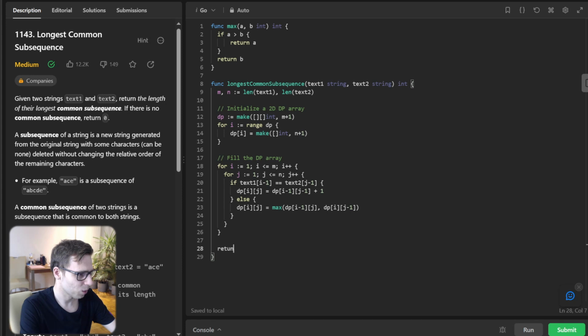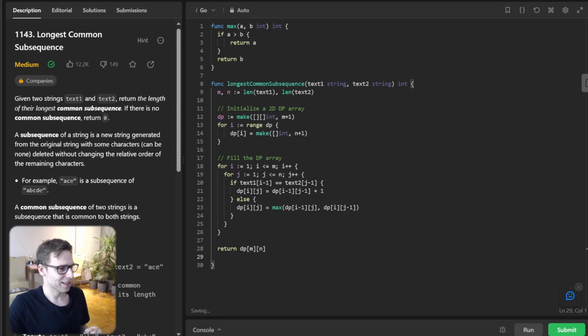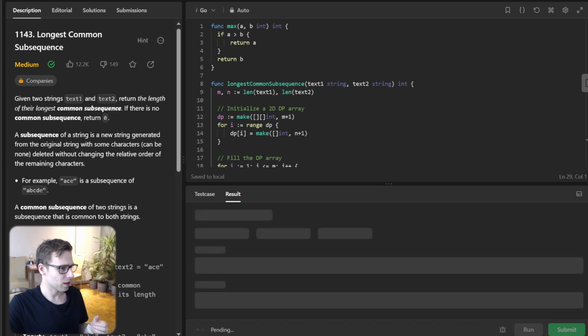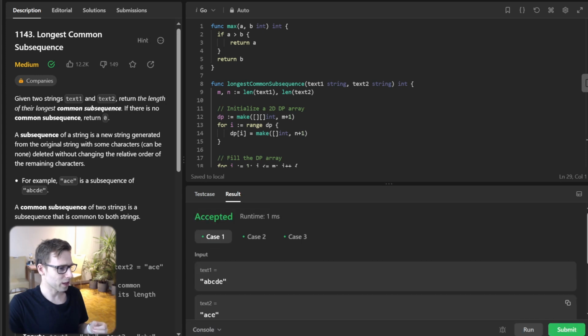And finally we return dp[m][n]. The implementation is much easier than explaining it. As you can see, it's quite straightforward and follows the logic. We initialize a 2D array called dp with dimensions m plus 1 times n plus 1.